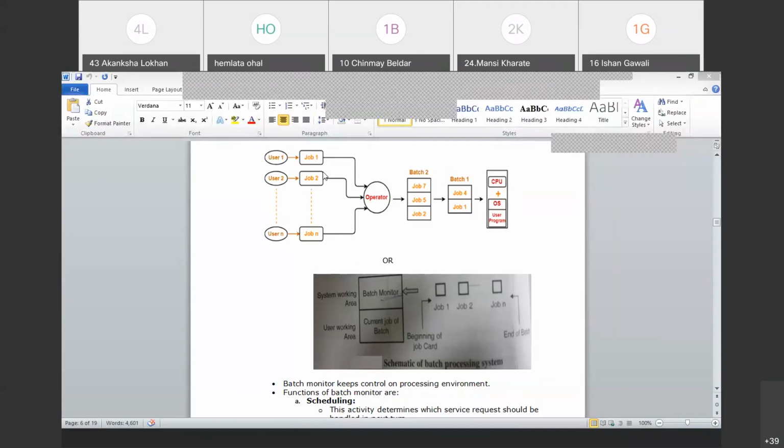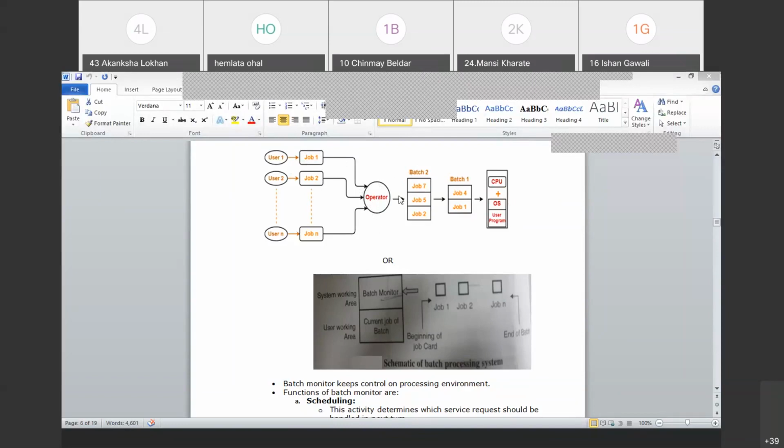Those jobs were embedded or stored into some devices, for example, the cards, and that card was physically handed over to the operator. The operator is a person who is handling the computer system.